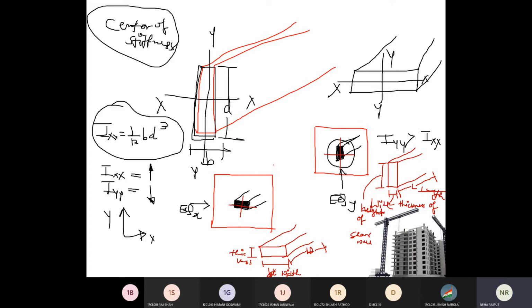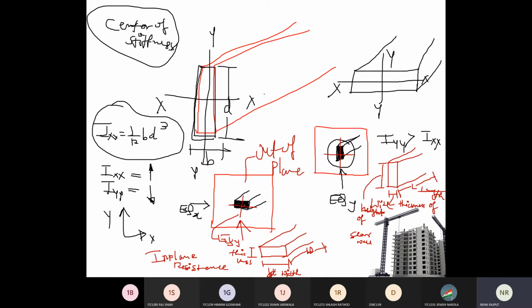Right? So here, this is called the in-plane resistance. Right? And if in this same orientation of shear wall, the EQ load is here, EQY is this, then this direction is known as out of plane direction.